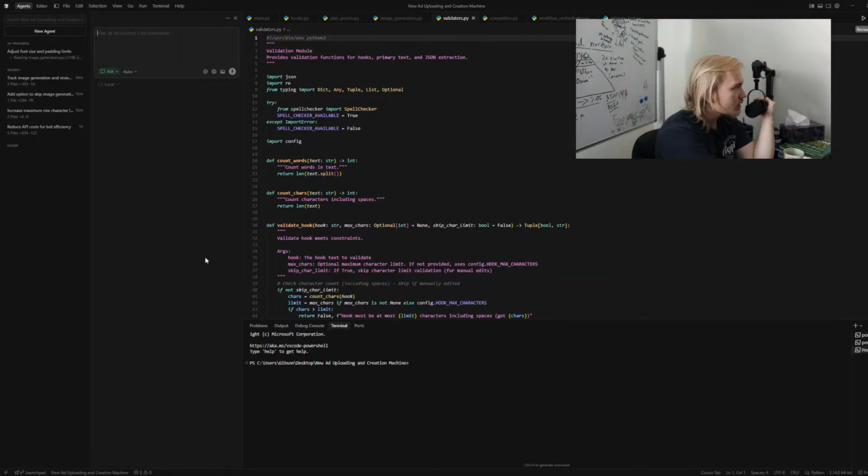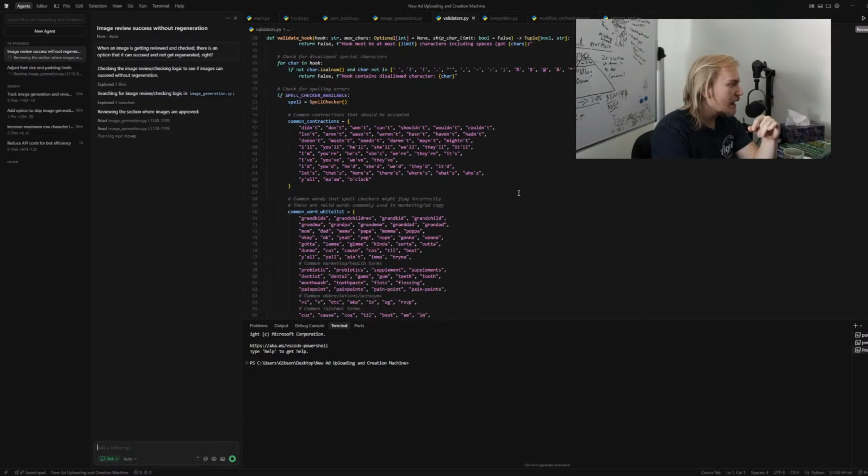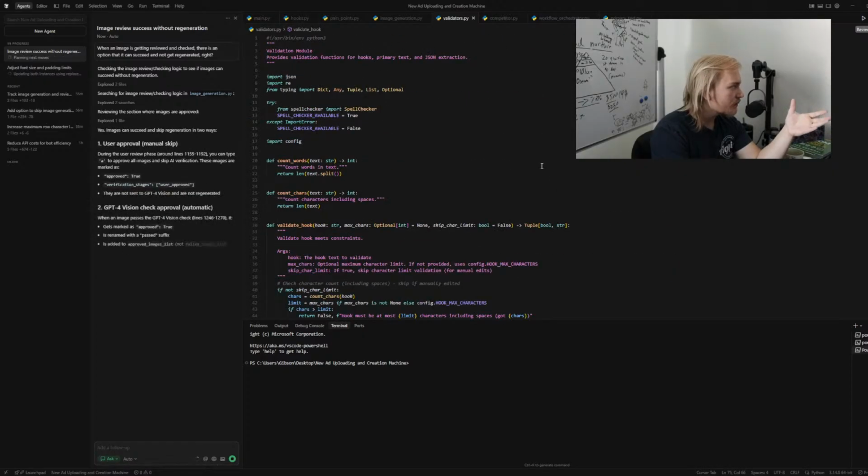Actually, that's a good question. Did I implement that feature? When an image is getting reviewed and checked, there is an option that it can succeed and not get regenerated, right? That's another thing I like about Cursor, is that you can ask the workflow, and the workflow will figure it out. So I can ask Cursor questions like this and make sure that's actually a thing that we have implemented, because I don't remember if I implemented it or not. Now, I probably did, but I don't want to go through all of the different code here to figure it out.